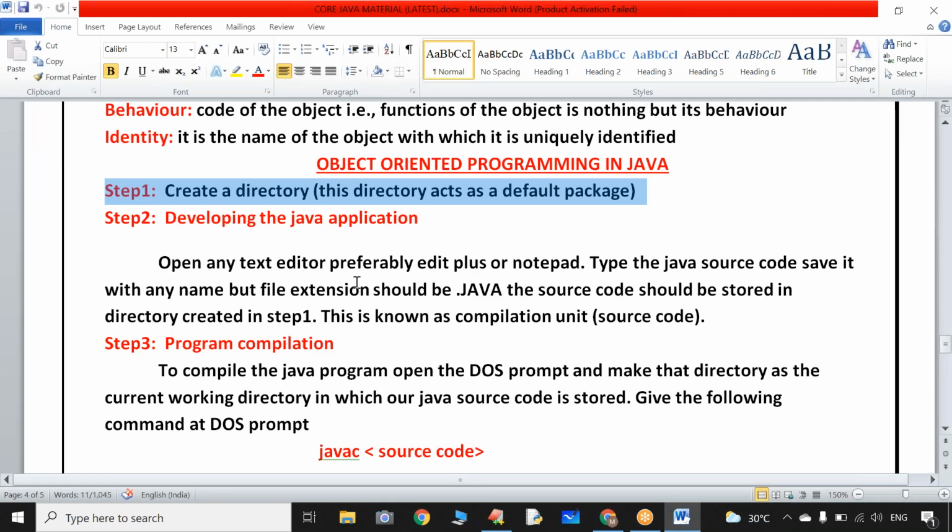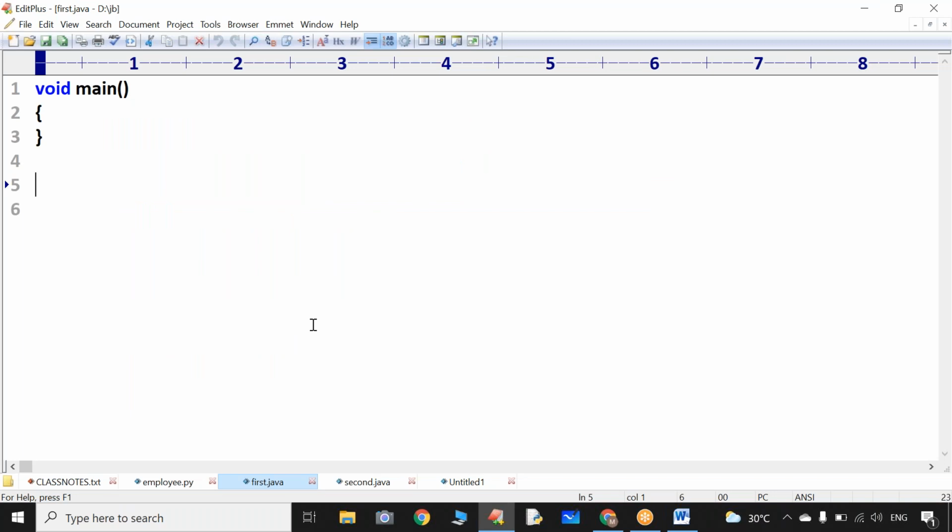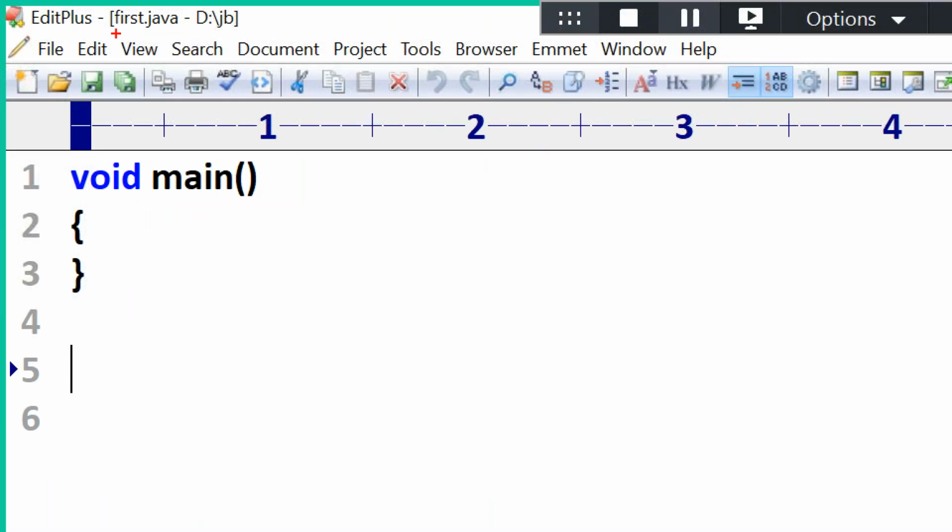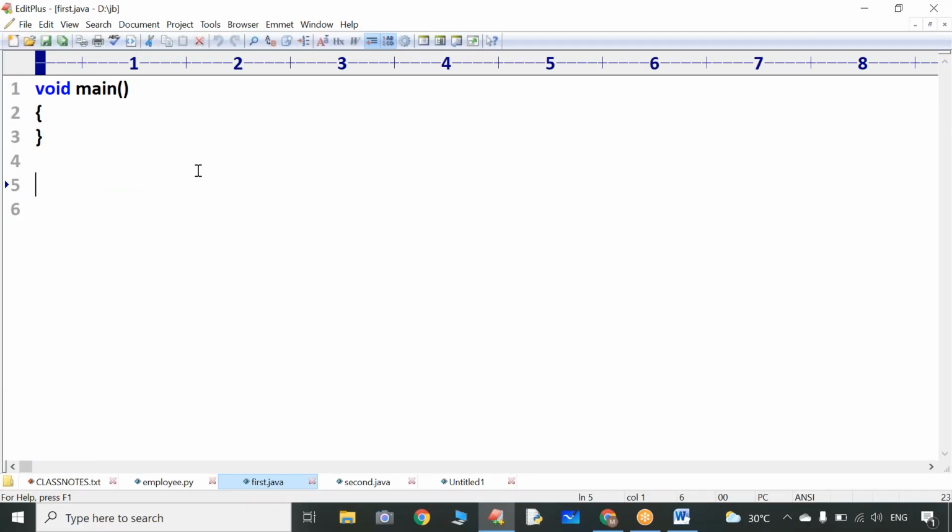Now, once the typing is over, can you please save the file with any name? But the file extension must be .java. Any name you can select, no problem, but the extension must be .java. It is compulsory, mandatory for a Java program. But remember, for C, .c is not compulsory. If you want, you can try, no problem. Without .c also, you can run your C programs. Any extension you can give, it will work. But in Java, it will not work.